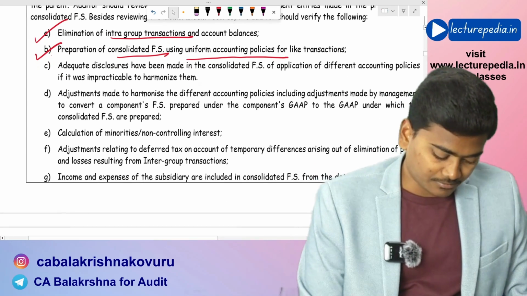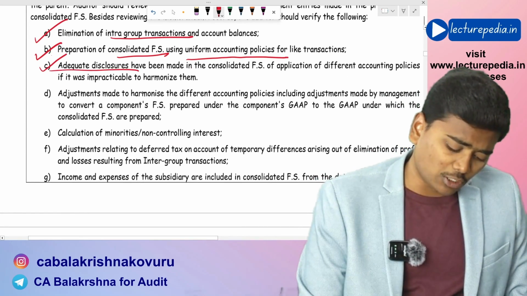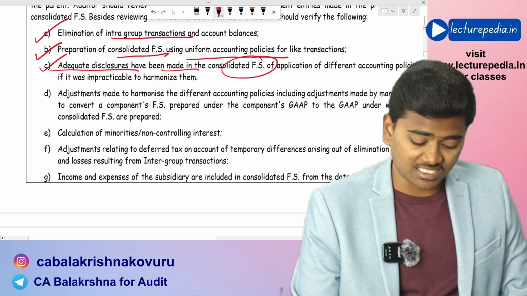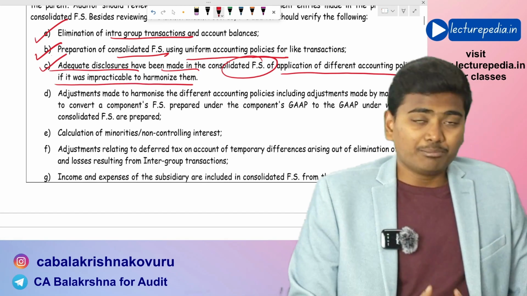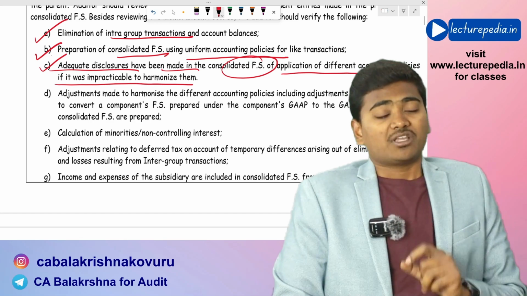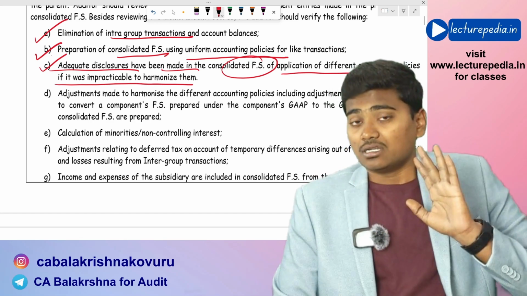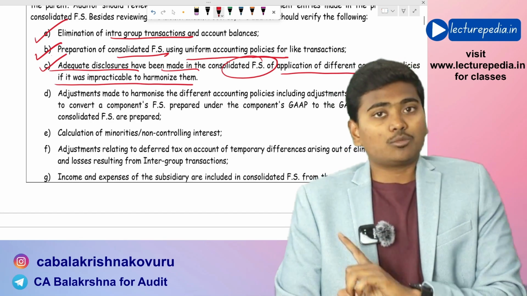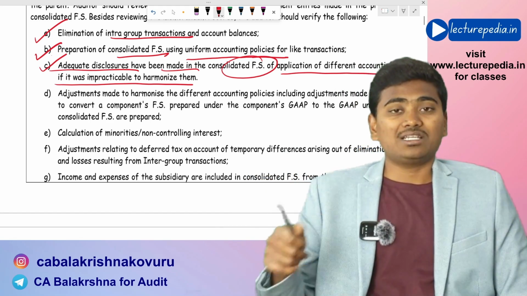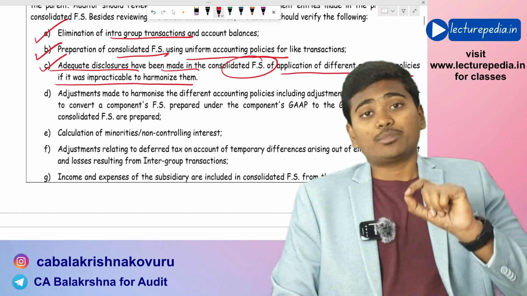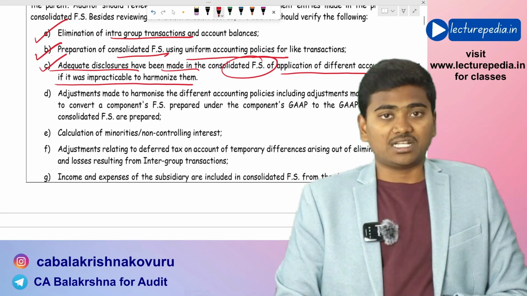Next, adequate disclosures have been made in consolidated financial statements of application of different accounting policies if it was impracticable to harmonize. First of all, you need to ask the management to harmonize the accounting policies of both the component as well as the parent for the purpose of preparation of consolidated financial statements.